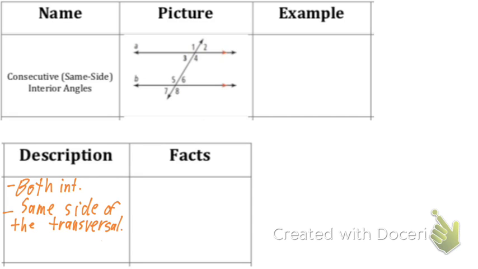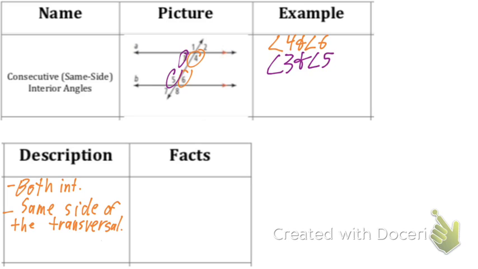So does anyone want to show me a pair of same side or consecutive interior angles? Jacob. Angle 4 and angle 6. They're on the same side of the transversal on the right, okay? And they're both interior, those two lines that are cut by the transversal. Does anyone want to give me the other pair here? Okay, Saren. 3 and 5. Angle 3 and angle 5, both on the left side of the transversal, and they're both interior.